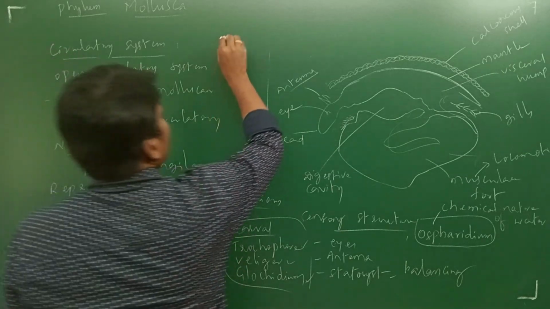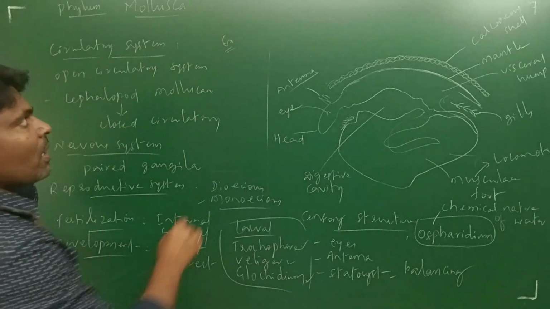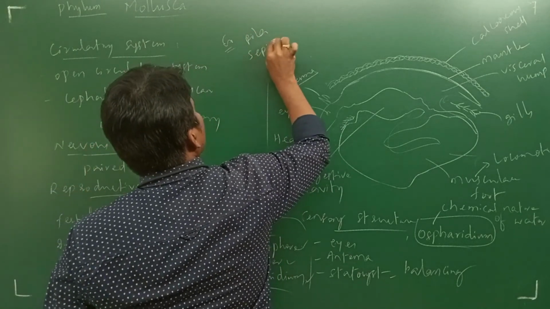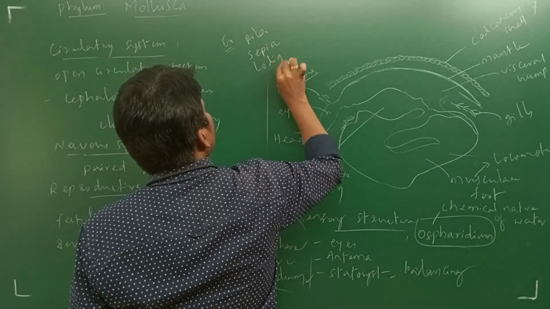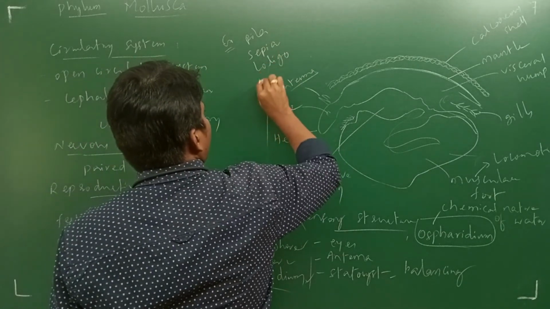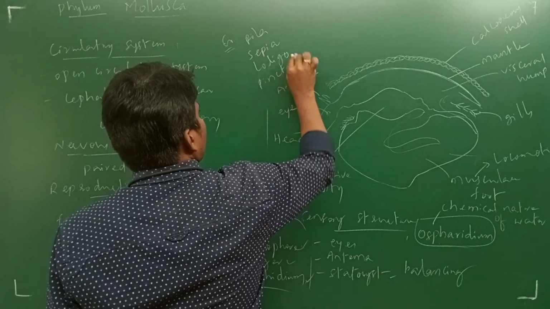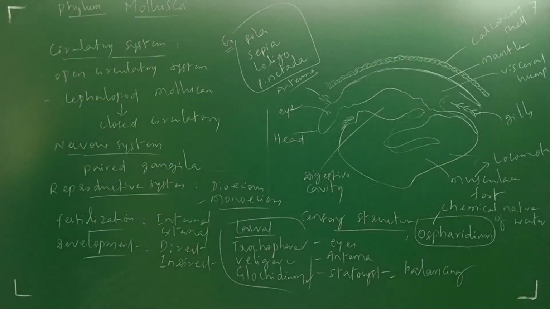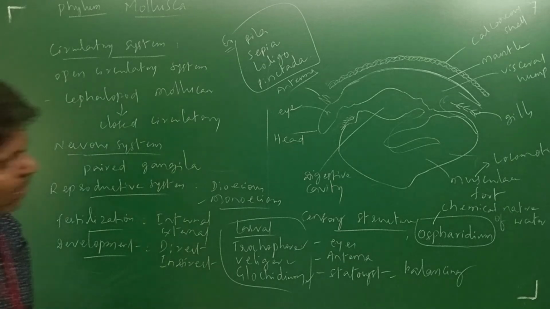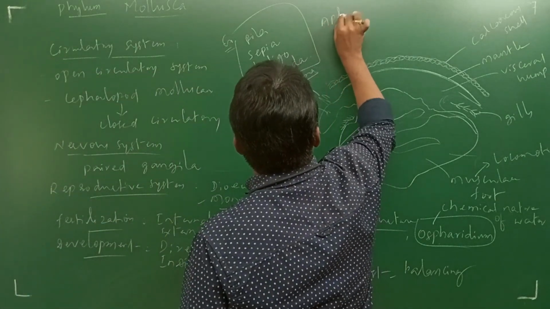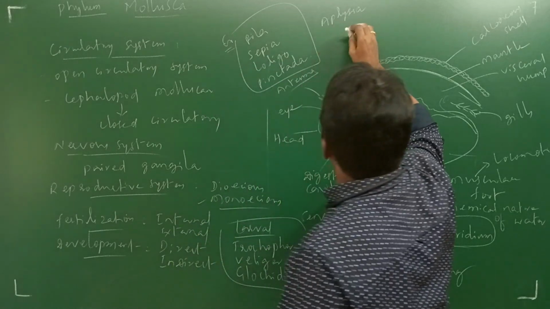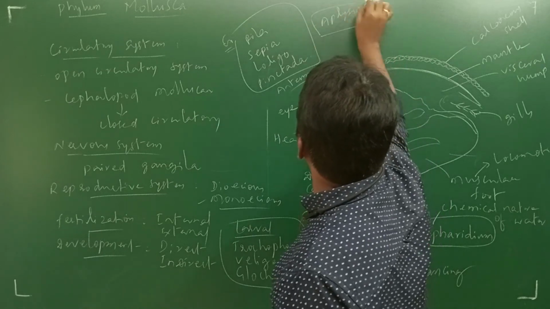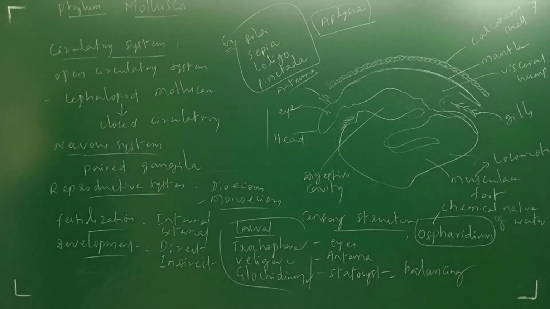Next, examples. In this phylum Mollusca, examples include Pila, Sepia, Loligo, Pinctada, and Aplysia. So many examples of Mollusca can be seen.